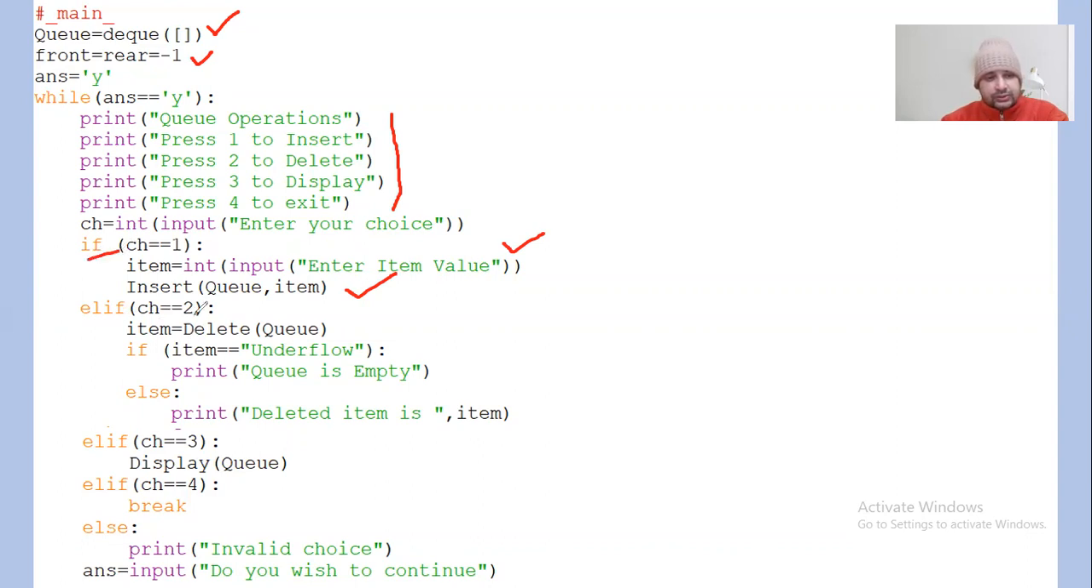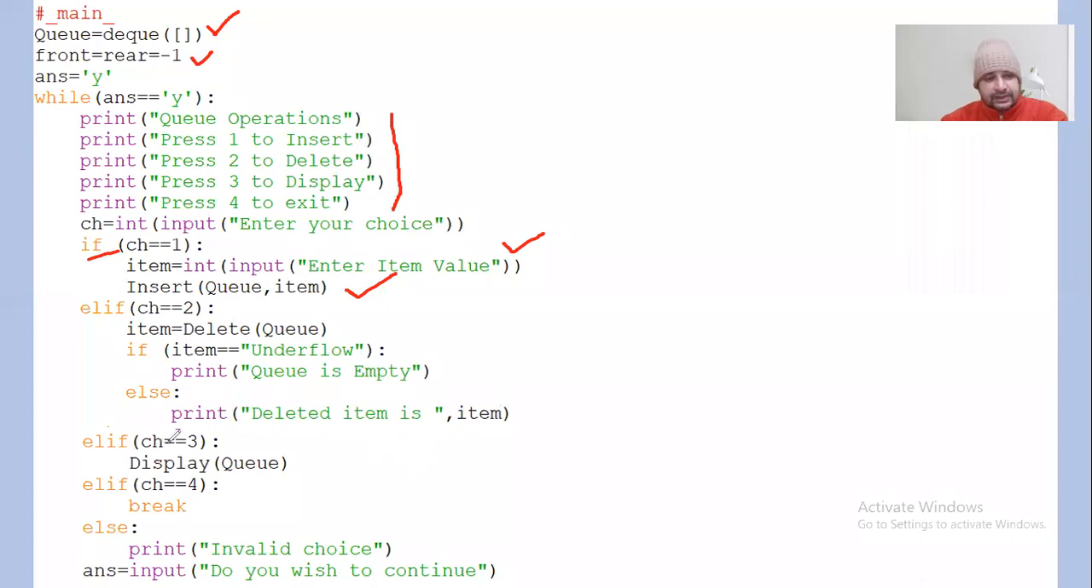Go for the next one, choice equal to 2. It says item equal to delete within brackets queue. So this function is going to be called, and according to that, one value is going to be returned. If it is underflow, it says the queue is empty. And if it is not, it will say the deleted item is item.